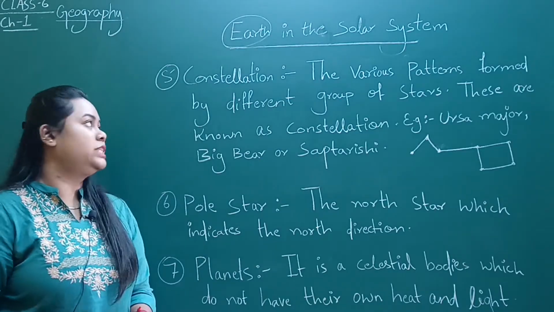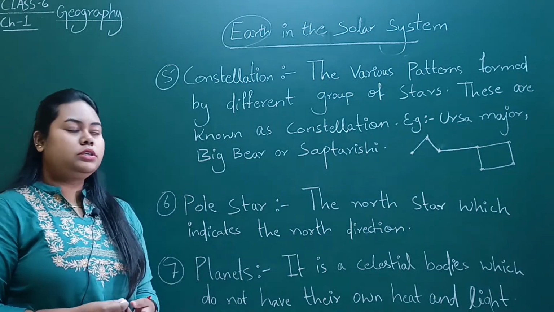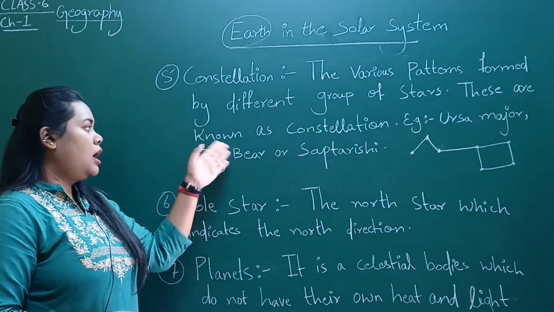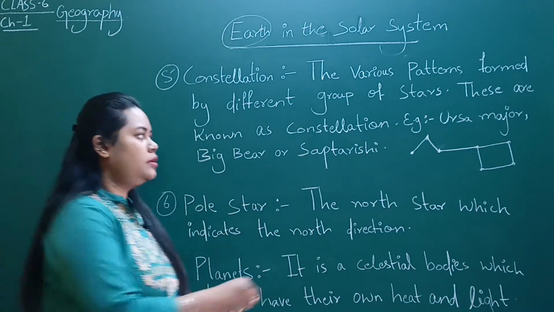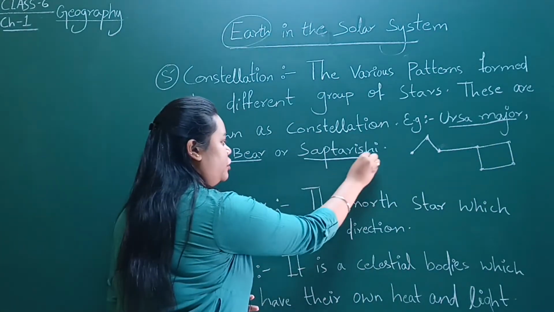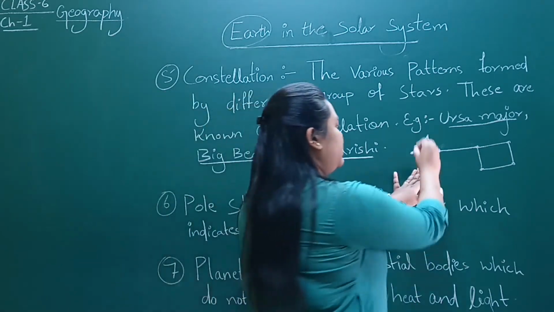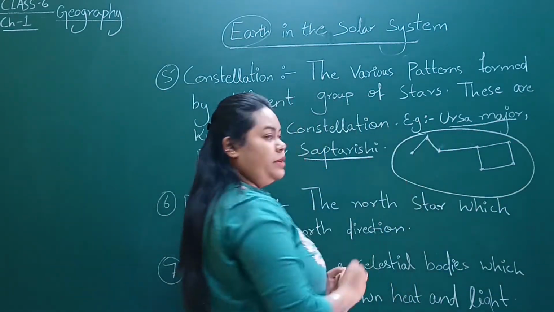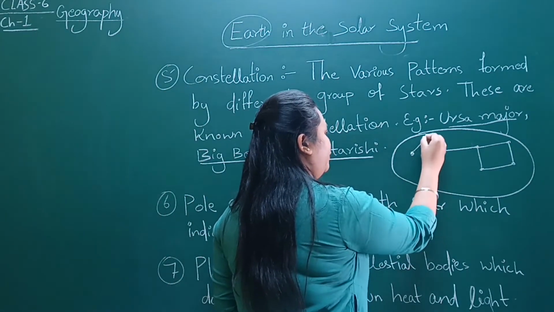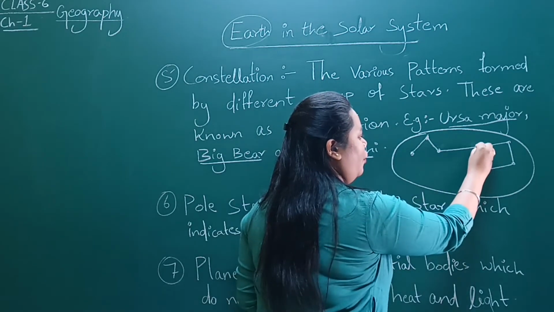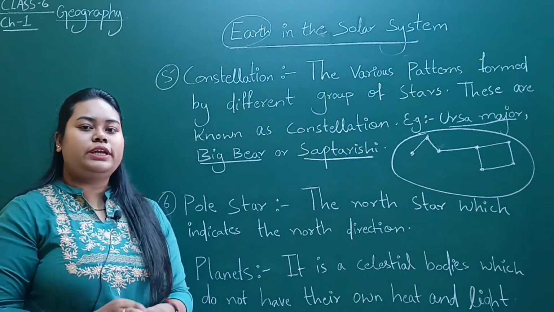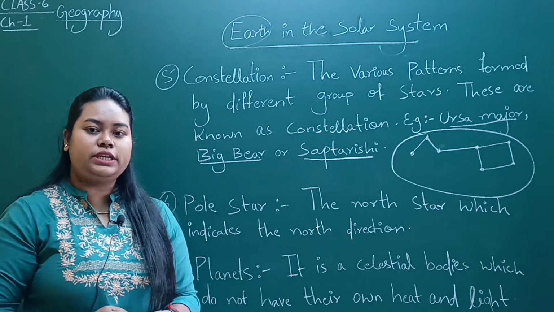Now we will proceed to our next point, and that is constellation. What is a constellation? The various patterns formed by different groups of stars are known as constellations. For example, Ursa Major, the Big Bear, or we can say Saptarishi also. Now look here. This is the diagram of Ursa Major, the Big Bear or Saptarishi. Here are stars number 1, 2, 3, 4, 5, 6 and 7. There are 7 stars. That's why it is called Saptarishi, meaning 7 rishis.